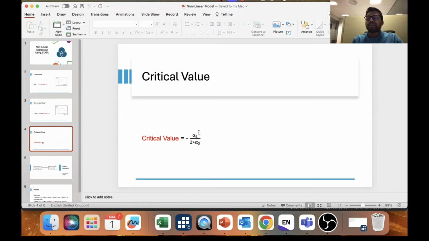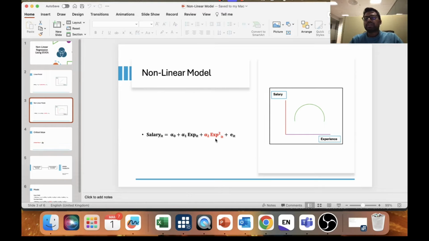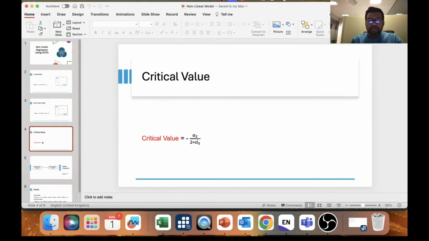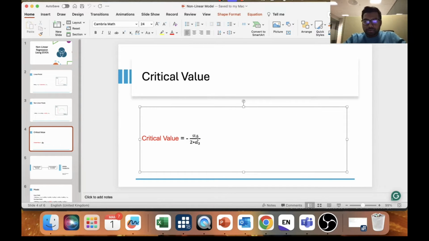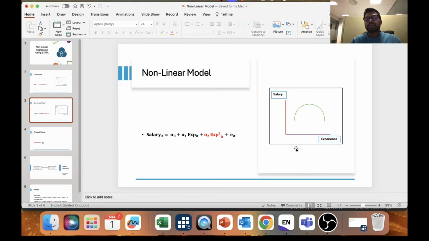Alpha 2 is the coefficient of the independent variable, the experience, and alpha 3 is the coefficient of the non-linear term. In this equation you can just adjust: we take the coefficient of alpha 1 and divide it with the coefficient of alpha 2.